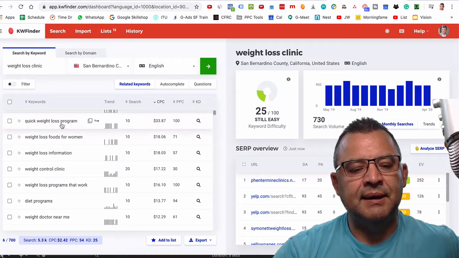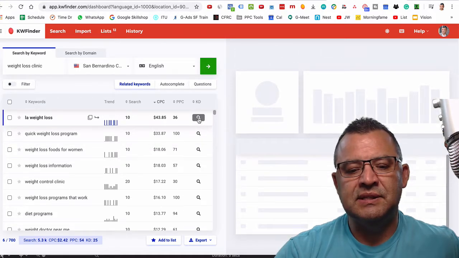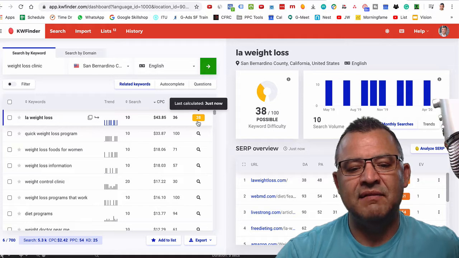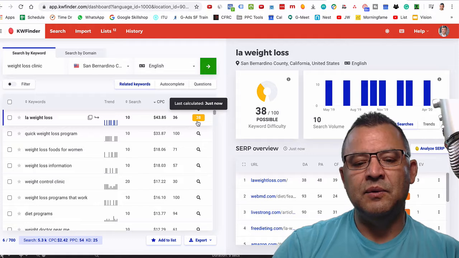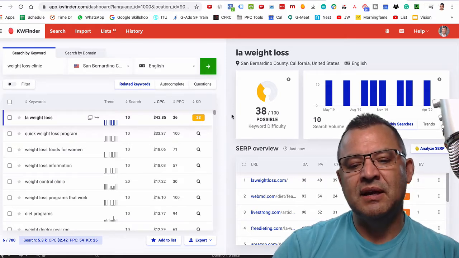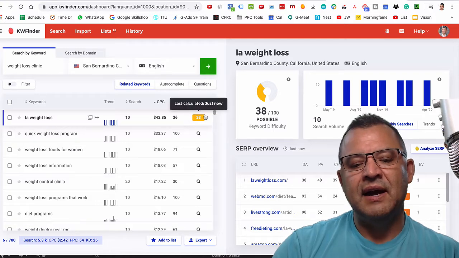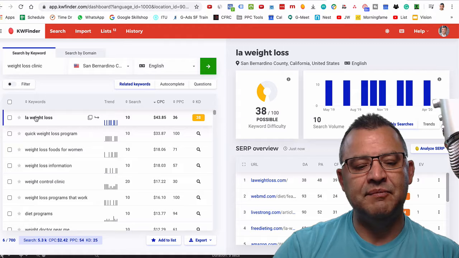And so what we want to do here, and I can look right here as well, as far as the keyword density, and I can see how competitive it is. And on this one right here, if you look at how competitive the keyword density is, it's actually not too bad. 0 to 30 is usually going to be pretty easy, and then when you get above 30, you can go from 0 to 100, and the higher it gets, the more competitive it gets. And so it's actually not as bad, but it's very expensive in PPC. But from an SEO point of view, you could start ranking for that there.